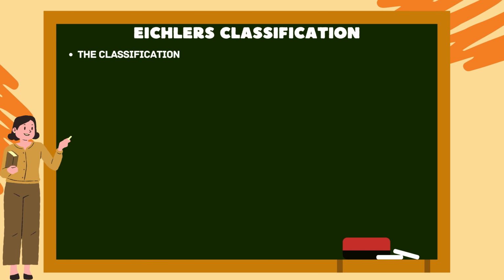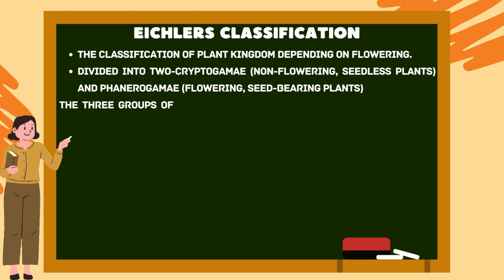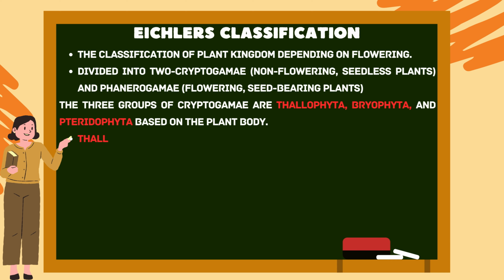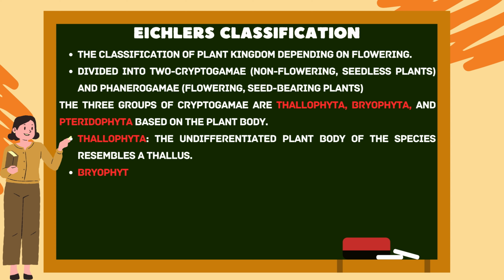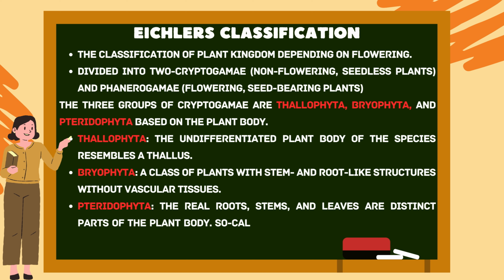Eichler's classification: the classification of the plant kingdom depending on flowering, divided into 2: cryptogams, non-flowering, seedless plants, and phanerogams, flowering, seed-bearing plants. The 3 groups of cryptogams are Thallophyta, Bryophyta and Pteridophyta, based on the plant body. Thallophyta: the undifferentiated plant body of species resembles a thallus. Bryophyta: a class of plants with stem and root-like structures without vascular tissues. Pteridophyta: the real roots, stems and leaves are distinct parts of the plant body, so-called vascular.